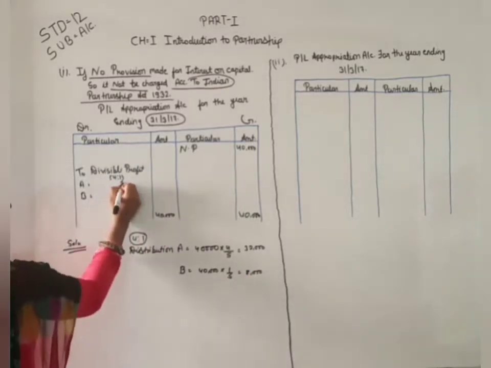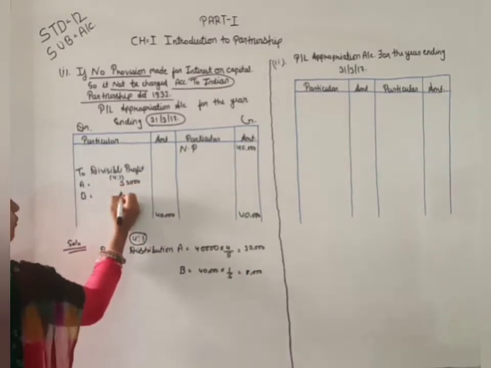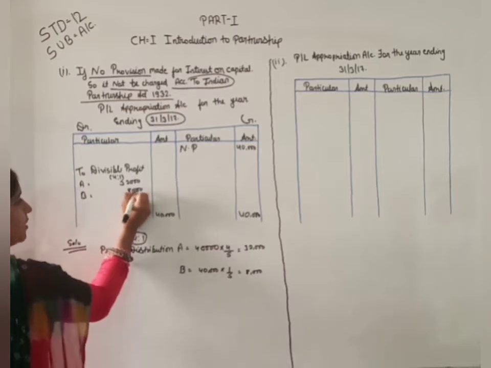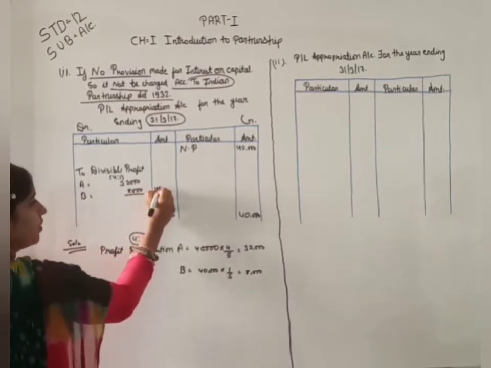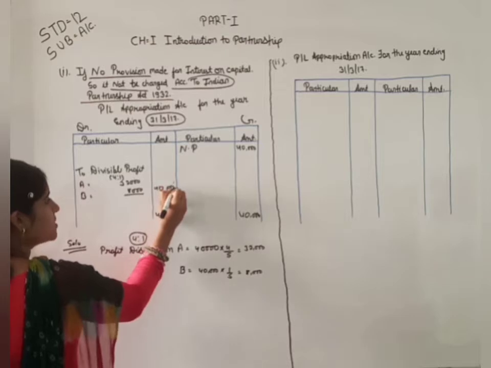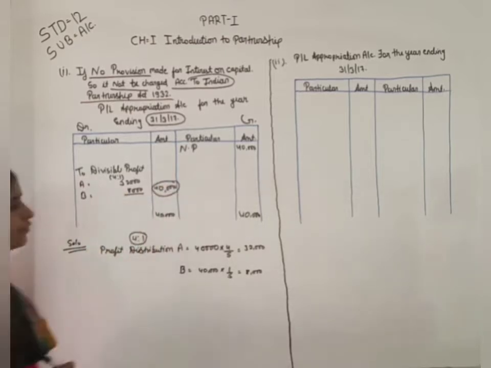So for A 32,000 of profit and for B 8,000 is the profit. Okay. I hope this is clear to all of you.